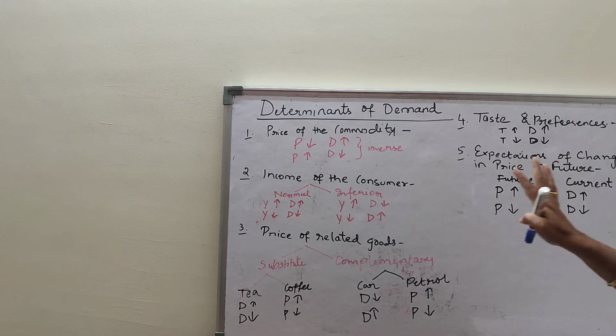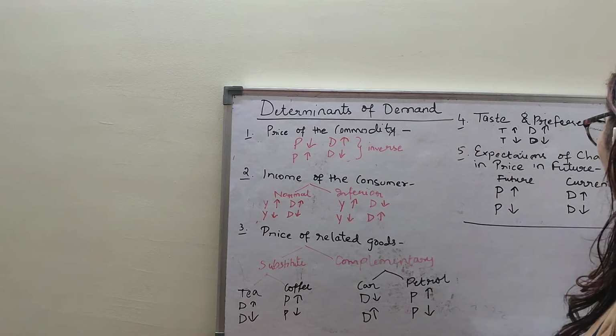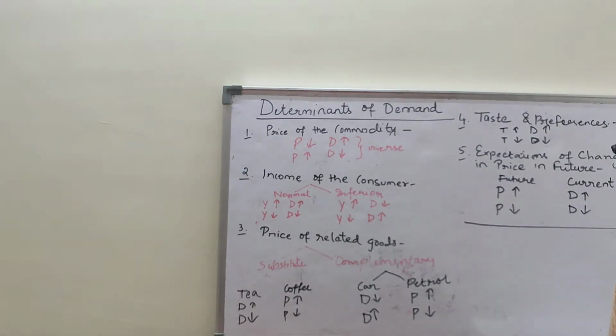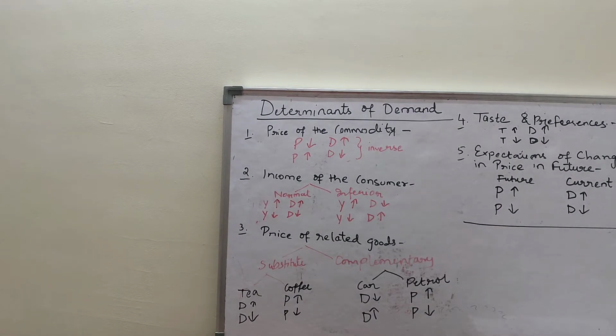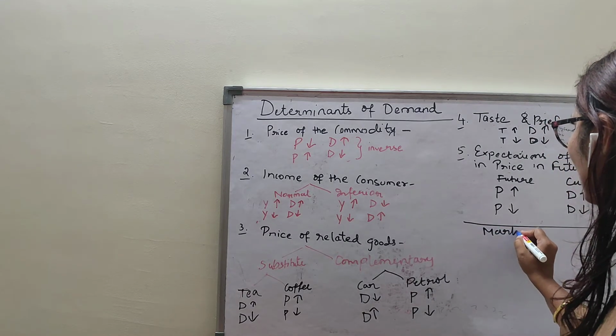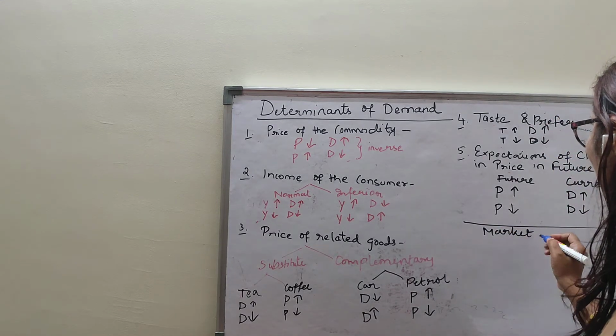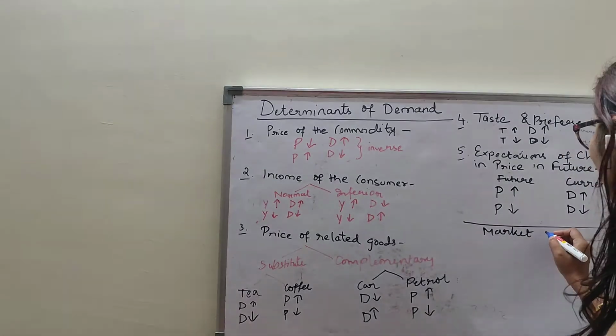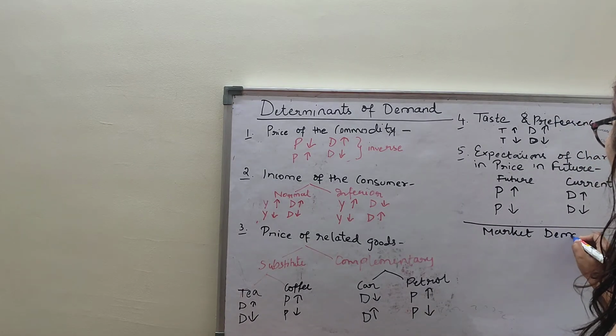Now, all these things come under market demand also, that influence the market demand. There are factors which influence the market demand as well. Now, what are the factors that influence the market demand? I'm writing in short. Please have a look in my book. You will get everything. Market demand.